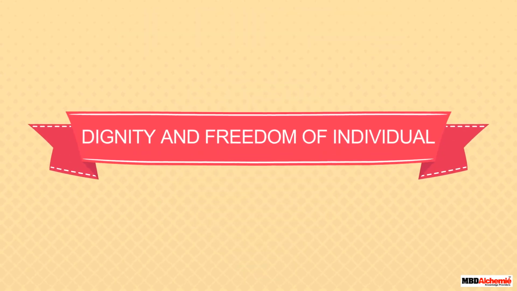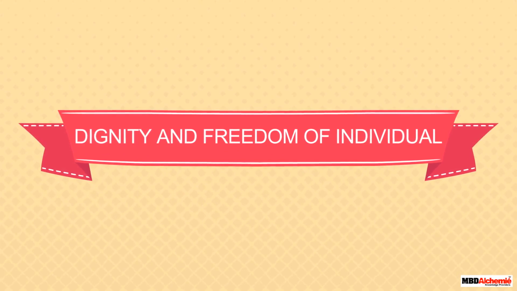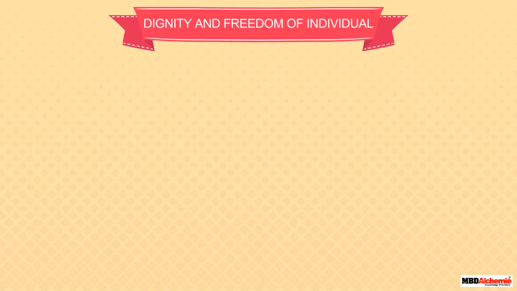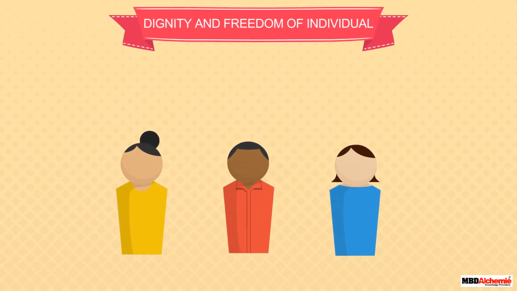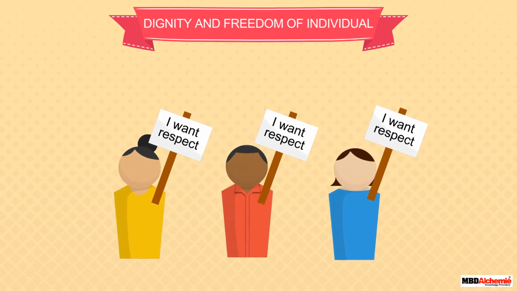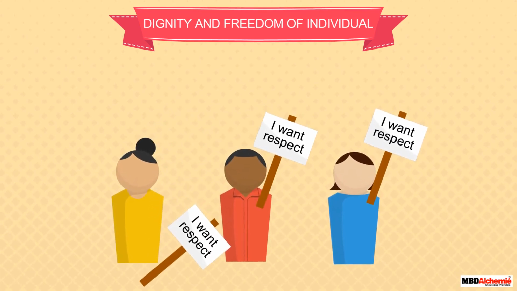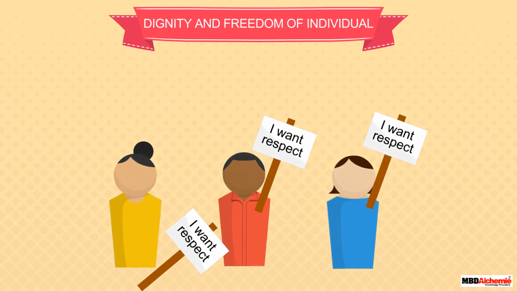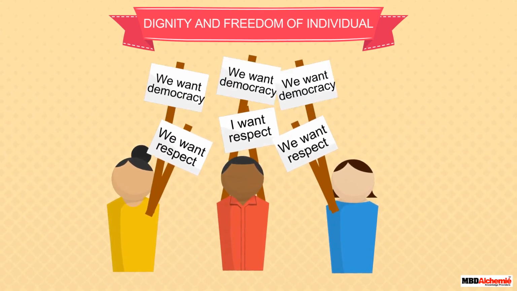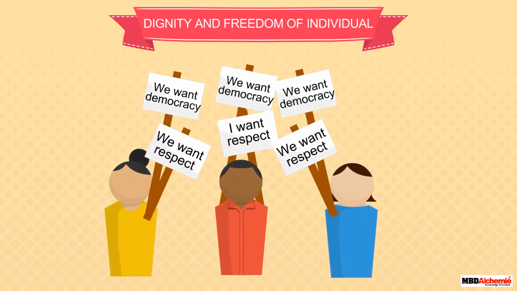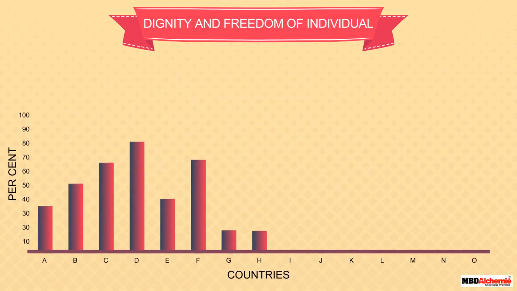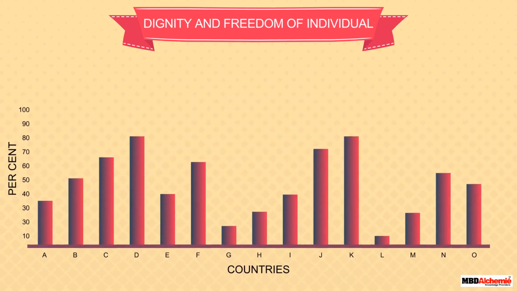The second social outcome of democracy is the dignity and freedom of the individual. Every individual wants to be treated with respect. Conflicts arise when certain individuals feel they are not treated with respect. The zeal for respect and freedom forms the basis of democracy. This has been achieved to varying degrees in various democracies.